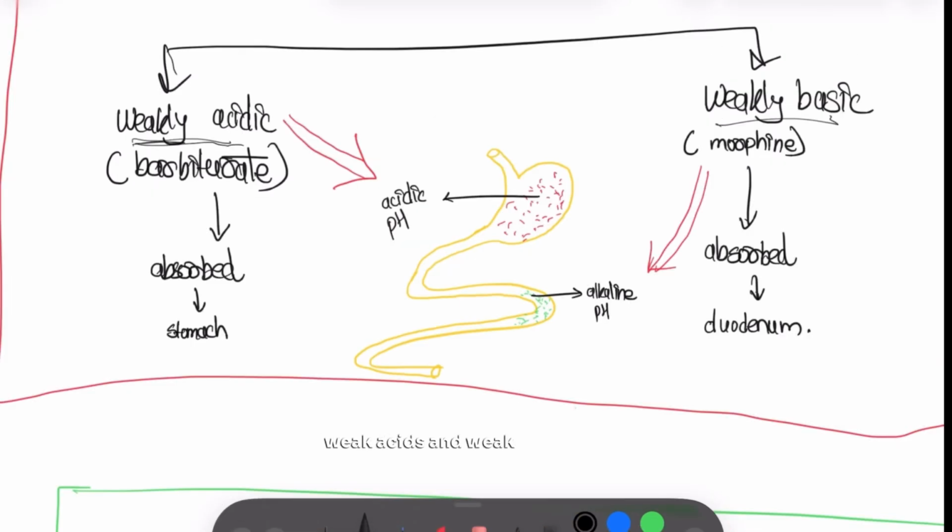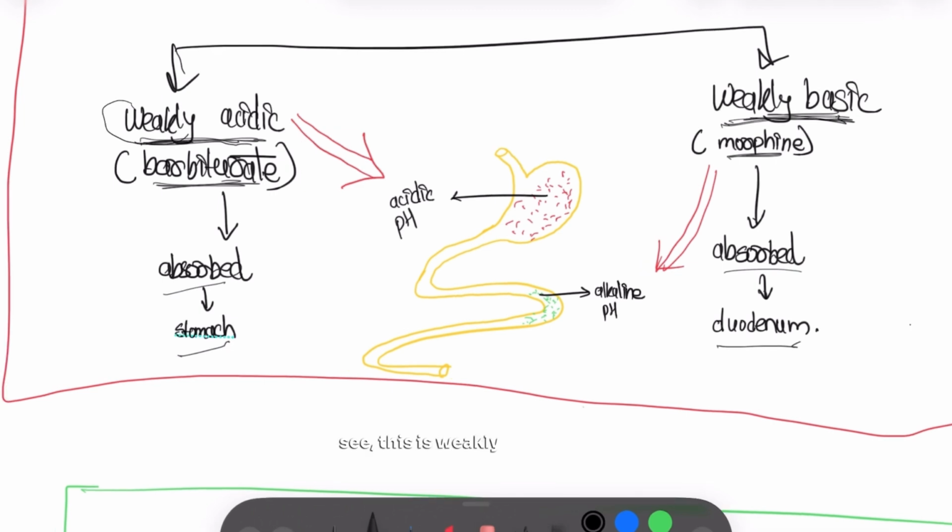Now, when it comes to weak acids and weak bases, the example of weak acidics is barbiturates, which are easily absorbed in the stomach. I'll tell the reason. Weakly basic example is morphine, which is absorbed in the duodenum, small intestine. This is weakly acidic, so this will be best absorbed in high acidic, right?